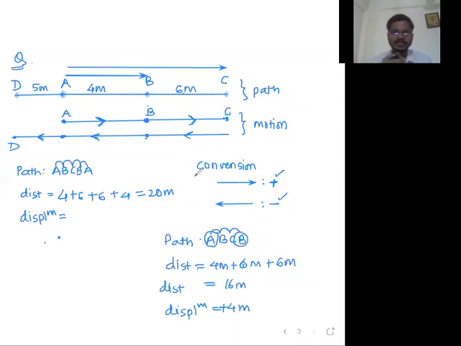Displacement is shortest distance. Vedant, Mrunal, Aryan, think again. Check what is the initial point. Check what is the final point.